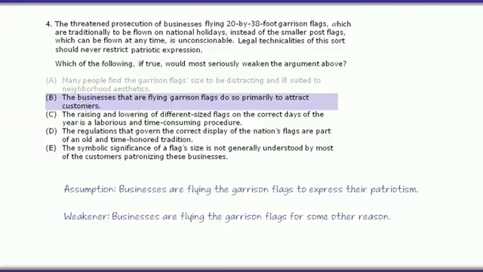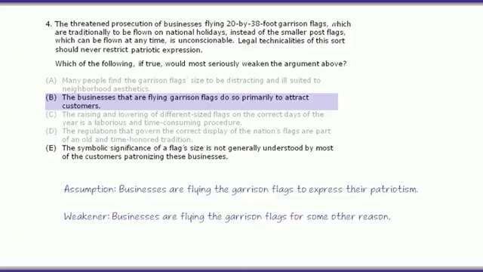Briefly, answer choice C says the raising and lowering of different size flags on the correct days of the year is a laborious and time-consuming procedure. There's nothing here about patriotism or about the businesses' reasons for flying the flags, so answer choice C isn't what we need. Answer choice D states that the regulations that govern the correct display of the nation's flags are part of an old and time-honored tradition. That's all well and good, but it doesn't have much to do with our assumption, so strike this one out as well.